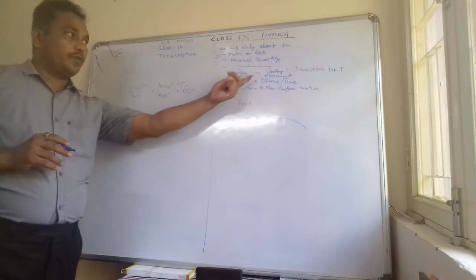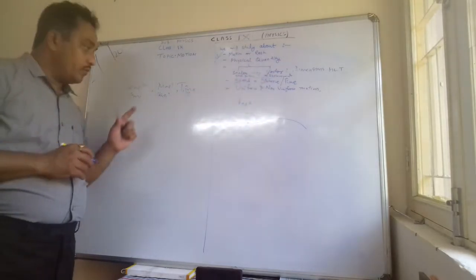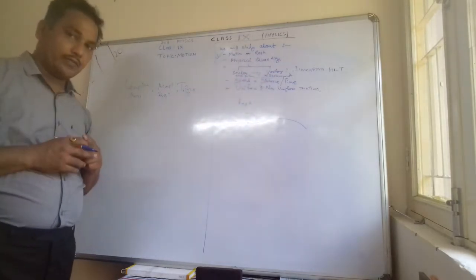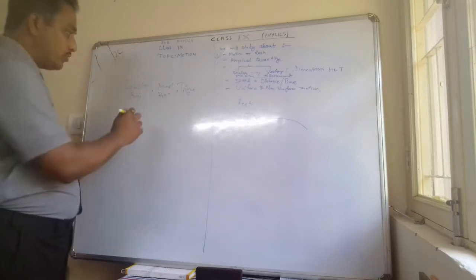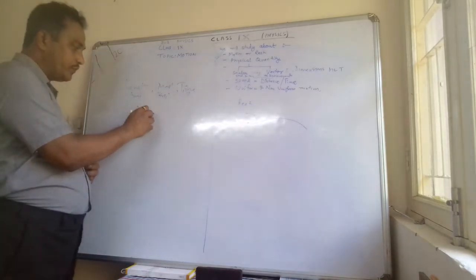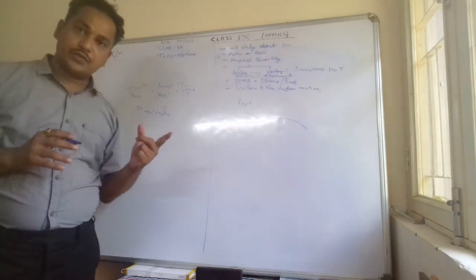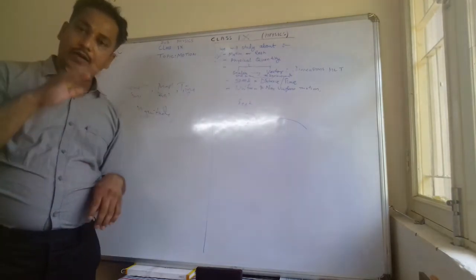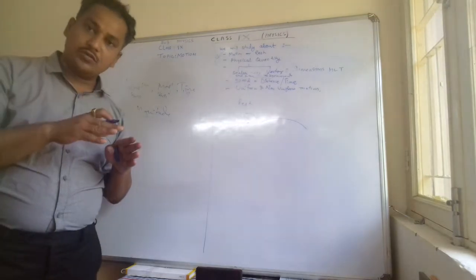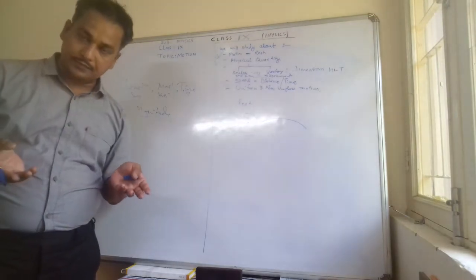Now similarly, there can be scalar quantities or vector quantities. Before that you must know about magnitude. What do you mean by magnitude? Scalar quantities are those quantities which have only magnitude. Vector quantities are those which have magnitude as well as direction.